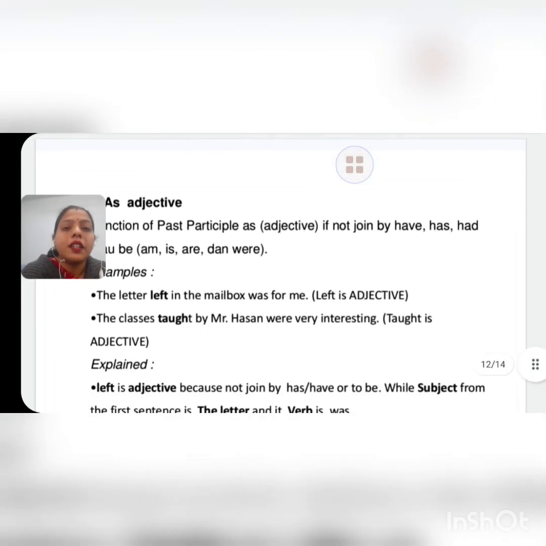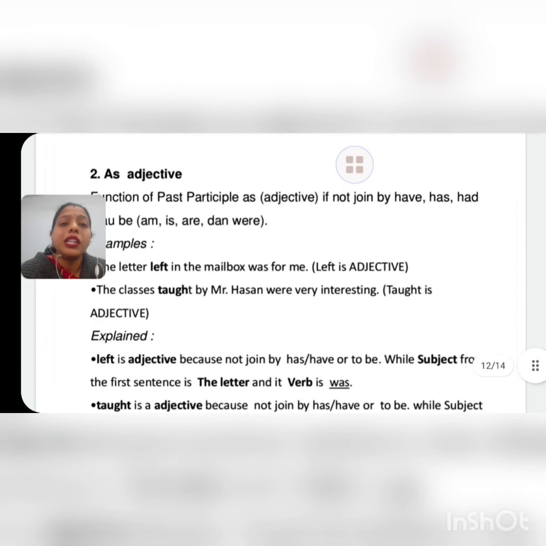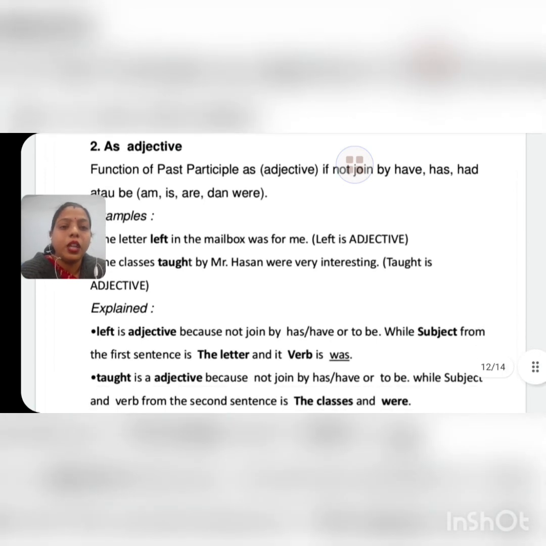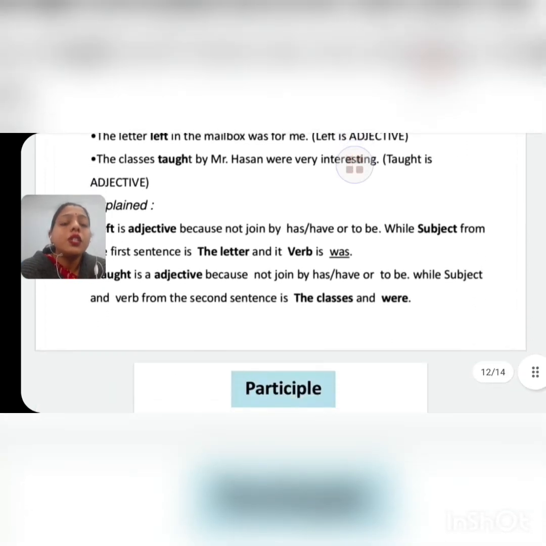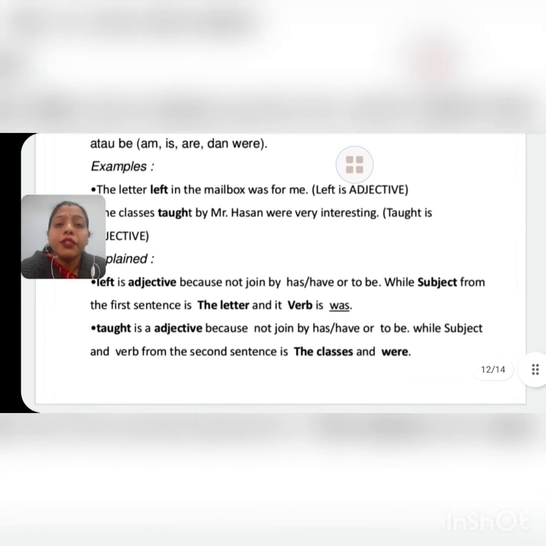Okay, see another example. The classes taught by Mr. Hassan were very interesting. In this example, before the past participle taught there is no helping verb. So this past participle taught acts as an adjective here. Okay, and children, we use the past participle in perfect tenses. Okay, perfect tenses में ही हम past participle को use करते हैं.